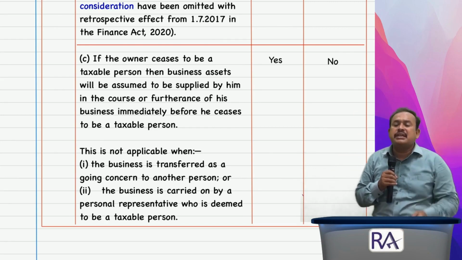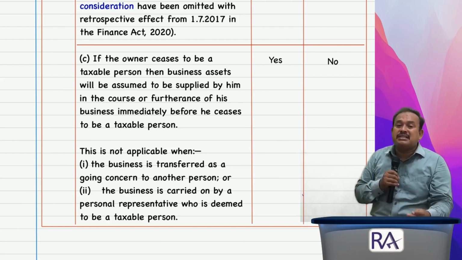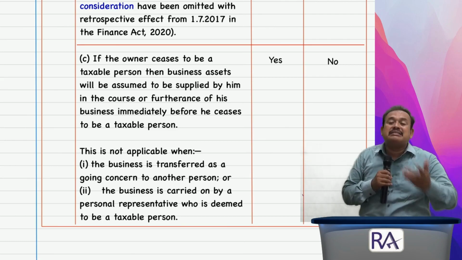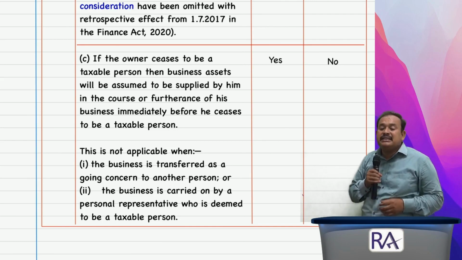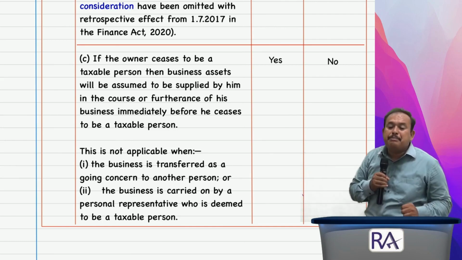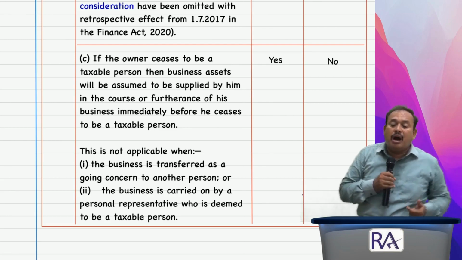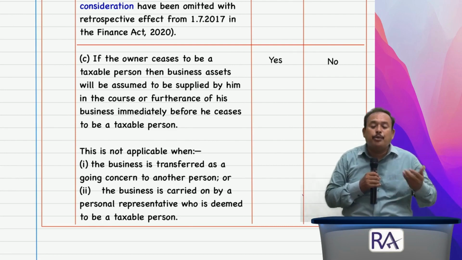In all these cases, the going concern continues in another name. As a result, in such cases, these business assets are not treated as supply of goods, which I am presenting here. This is not applicable when the business is transferred as a going concern to another person, or the business is carried on by a personal representative who is deemed to be a taxable person.